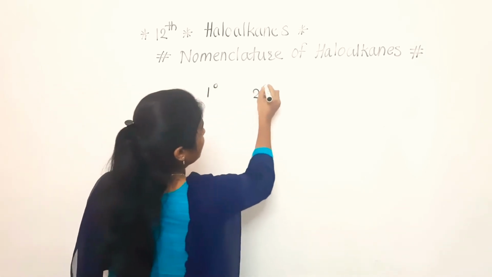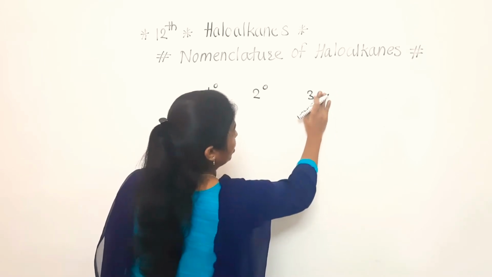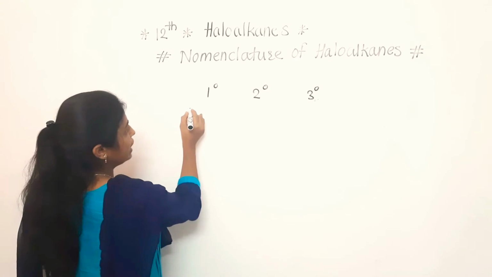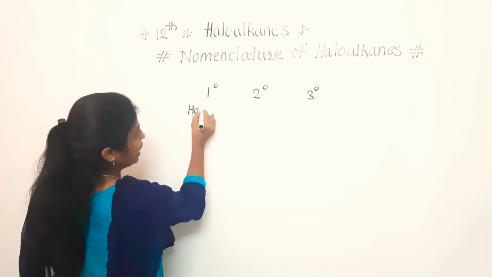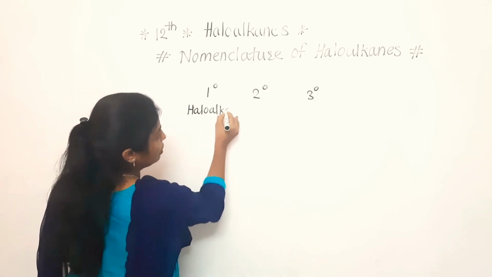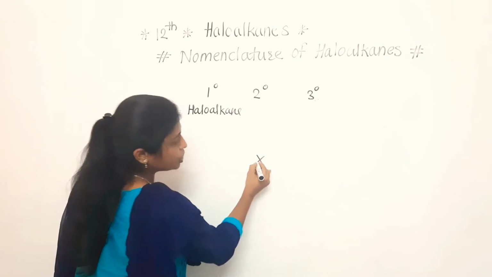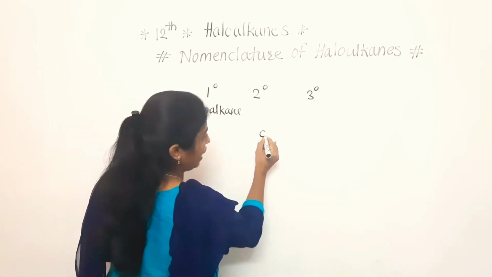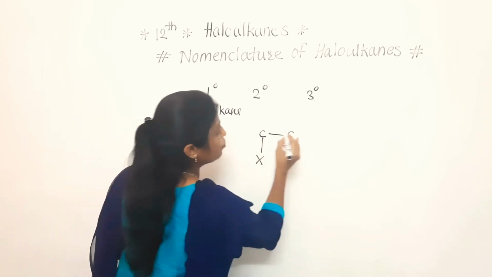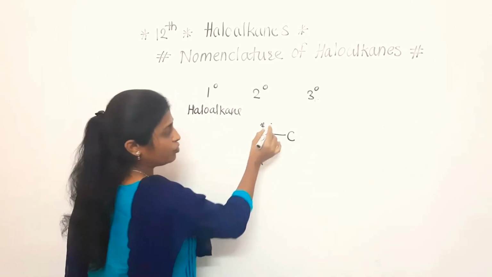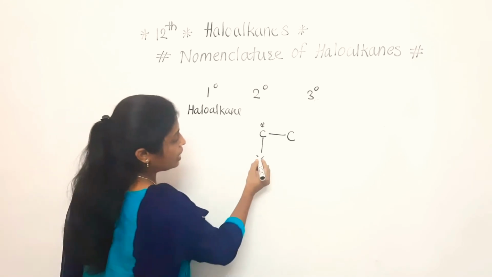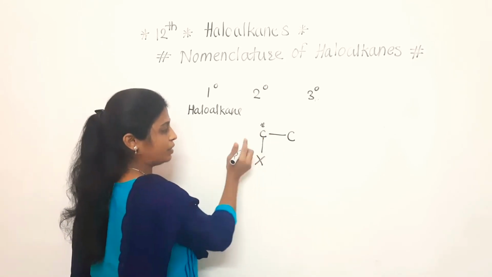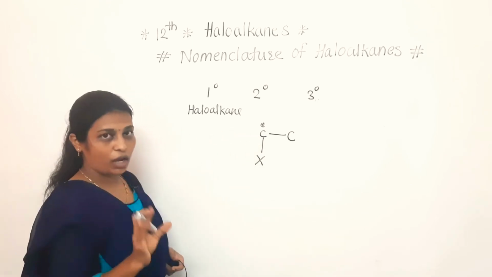Primary, secondary and tertiary, that we are going to discuss. If it is a primary alkyl halide or haloalkane, keep in mind the carbon to which the halogen group is attached. Listen carefully, I am repeating my words. That main carbon we have to consider.